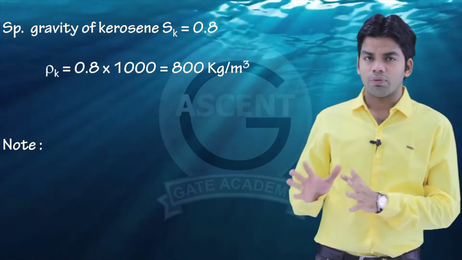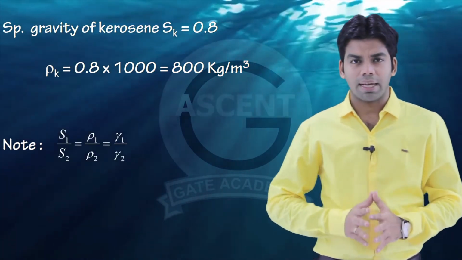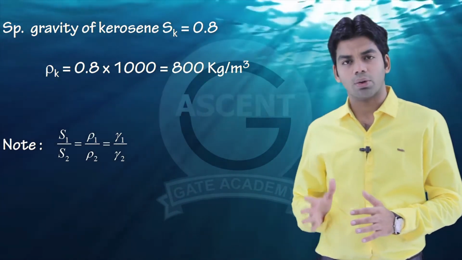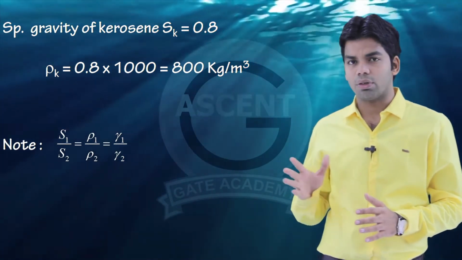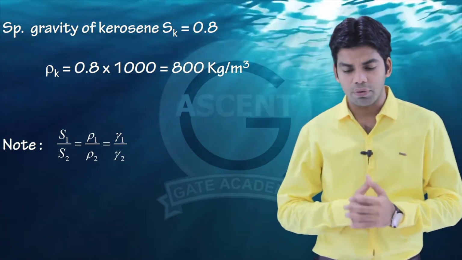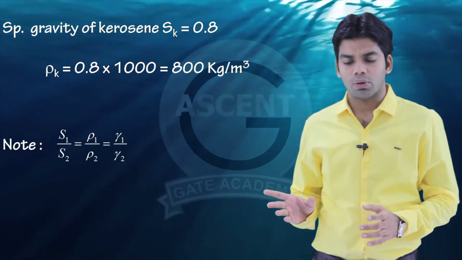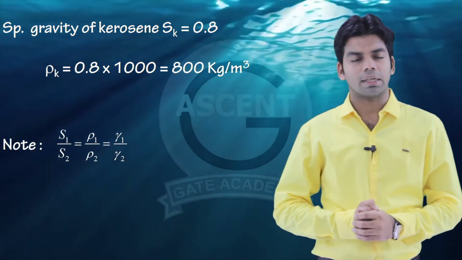Now you can note one thing here: S1 by S2, that means the ratio of specific gravity, is equal to rho 1 by rho 2, the ratio of density, which is equal to gamma 1 by gamma 2, the ratio of specific weight. S1 by S2 is equal to rho 1 by rho 2 is equal to gamma 1 by gamma 2.